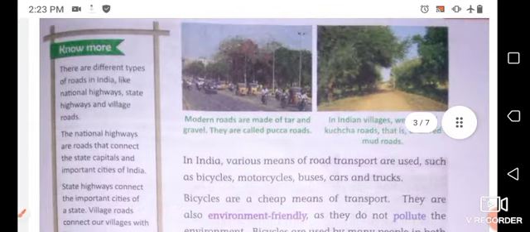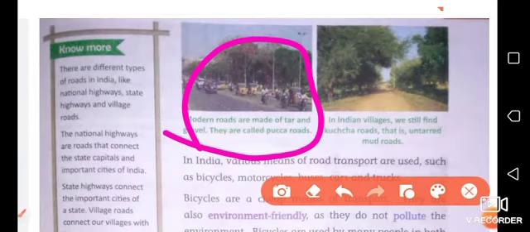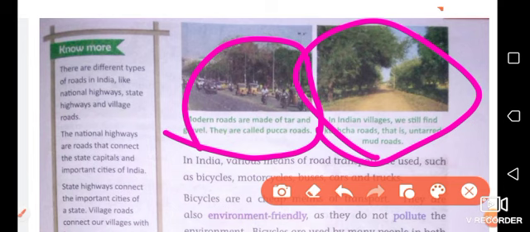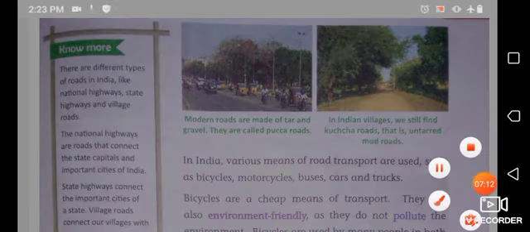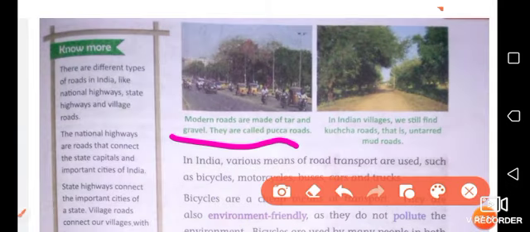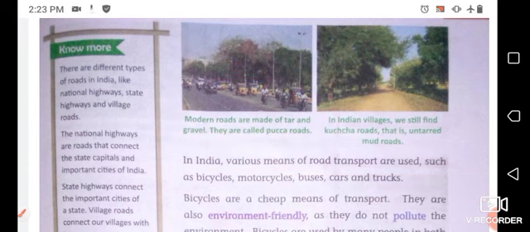As you can see, if you talk about roadway, this is roads. These are the roads of India. This is the road in a village and this is the road in cities. In the first picture you can see modern roads are made of tar and gravel. They are called pakka roads. So these kinds of roads that are made of tar and gravel are called pakka roads.